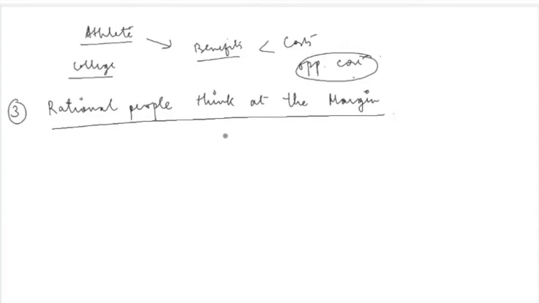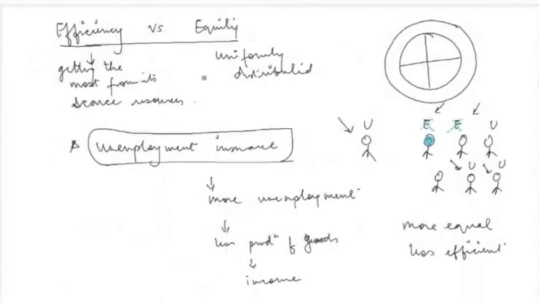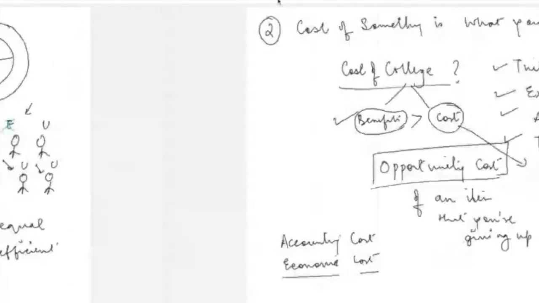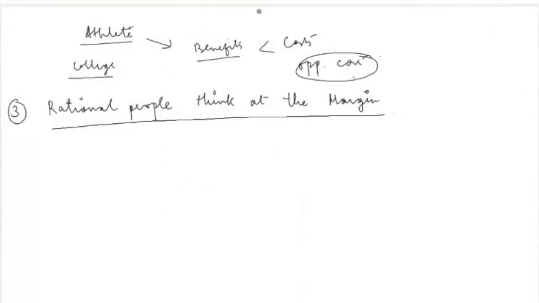Now in economics, since we have already discussed in the beginning that it is a science of decision making, when we understand economics, we also say that economics teaches us how people make decisions. To make those decisions, we have already talked about some things, that while making a decision, people face a trade-off. Whenever you are making a decision, there is always something that you're losing, and that is the cost of taking up a particular decision.